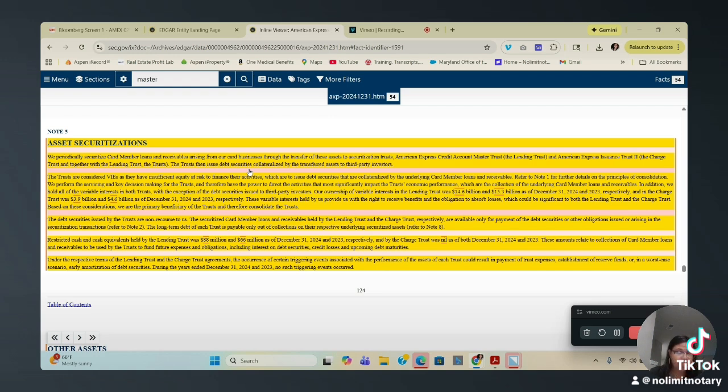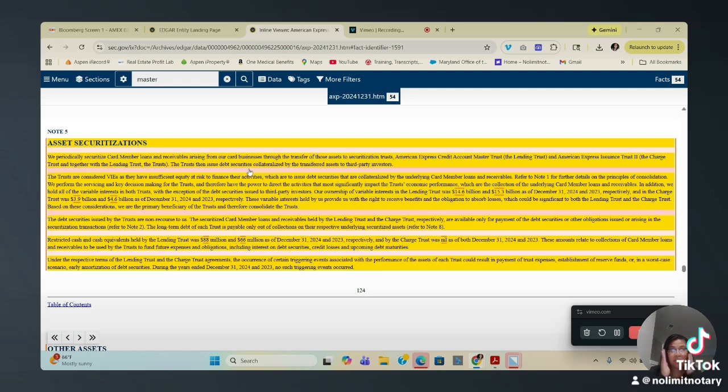So if you don't pay, the trust, not Amex, absorbs the loss. Amex cannot chase you personally for it. Amex cannot claim a deficiency. Amex cannot enforce after securitization. So I gave you two reasons as to why they don't own it and they shouldn't be bothering you.